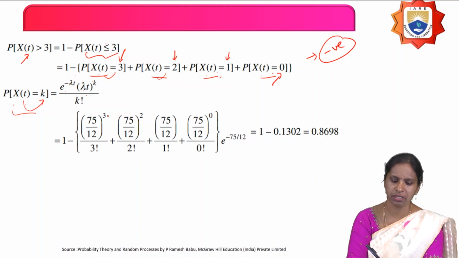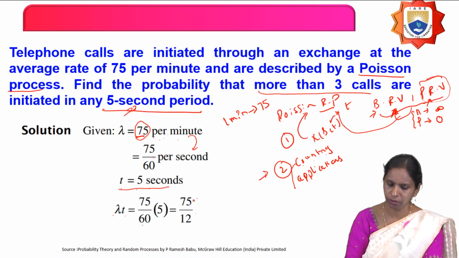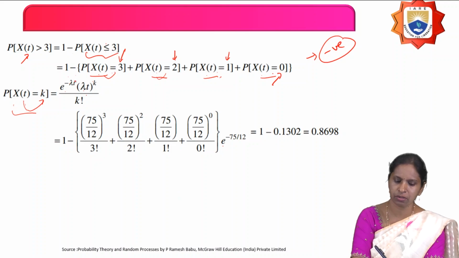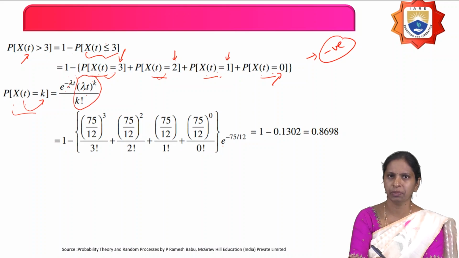Therefore, 1 minus. Here, what is the e power minus lambda t value? Lambda t equals 75 by 12 here. So you can write this as e power minus lambda into t. It is constant for all the values of k. Therefore, I am writing e power minus 75 by 12 as a constant, and the remaining terms.